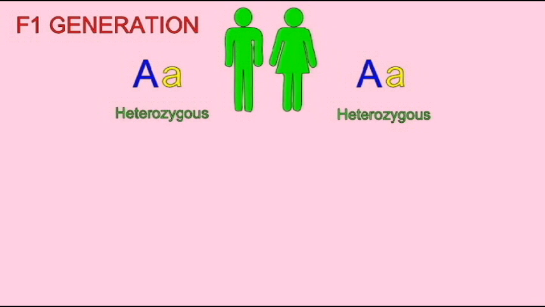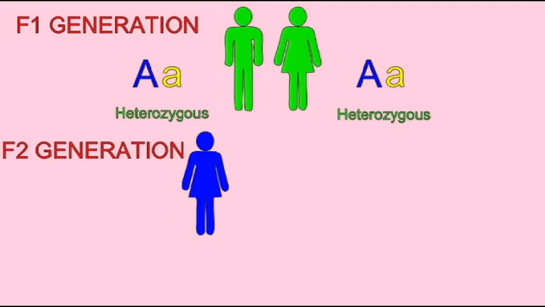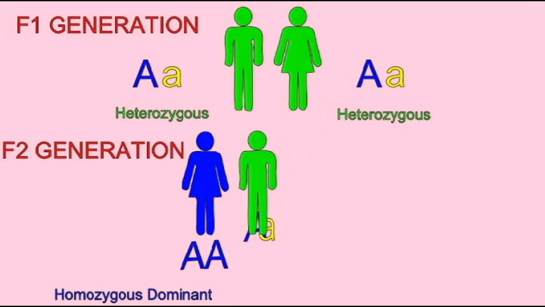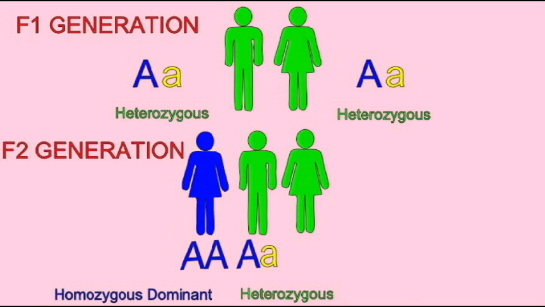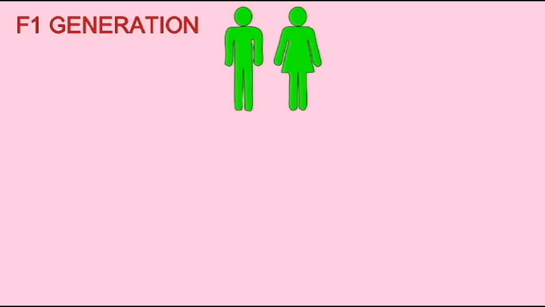Each of the F1 parents contributes an allele to the F2 individuals. As a result, there is a 1/4 probability that a child will get two dominant alleles, one from each parent, and be homozygous dominant. Half the children will receive a dominant allele from one parent and a recessive allele from the second parent. They will be heterozygous. And 1/4 of the children will receive a recessive allele from each parent and be homozygous recessive. This then is known as a Mendelian cross or Mendelian inheritance.